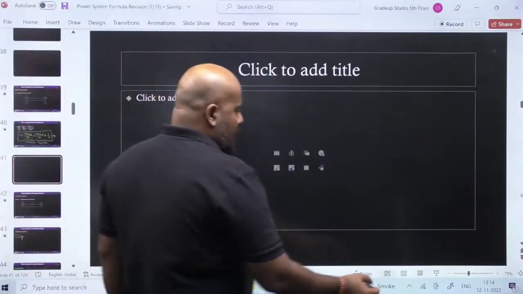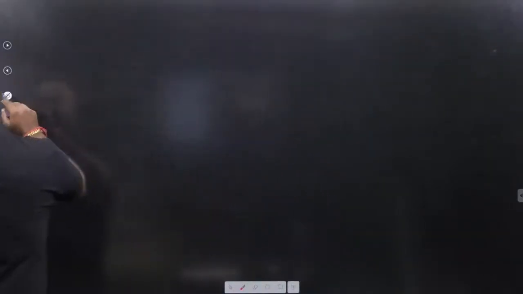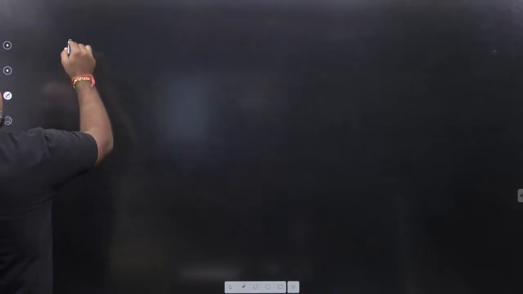So, the final expression in the expanded form, I will tell you the expanded form also, and I will tell you the compact form also.